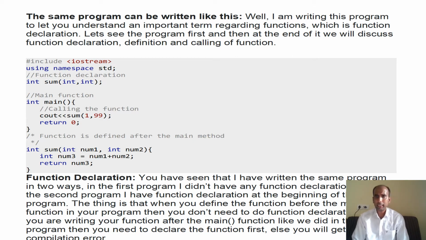So function declaration, you have seen that I have written the same program in two ways. In the first program, I didn't write function declaration. So I have told you, if you are creating the main function first, then you are creating a user defined function, then prototype declaration is required. But if you are creating a user defined function first, then you are creating the main function, then function prototype declaration is not required.